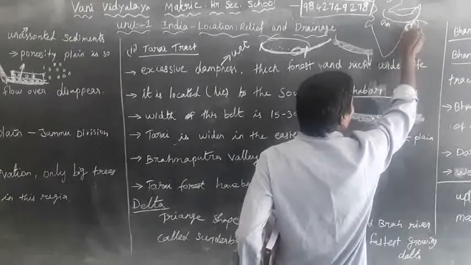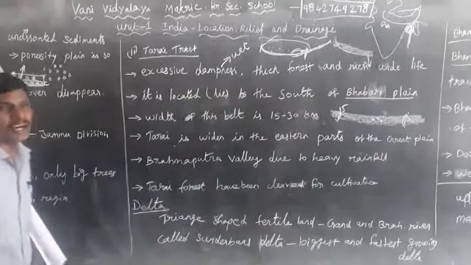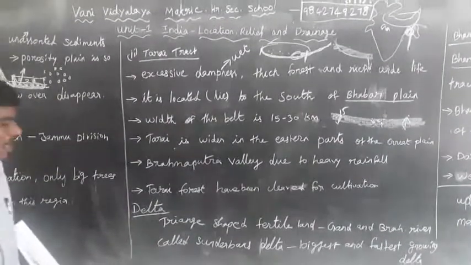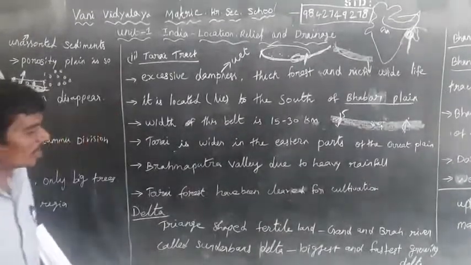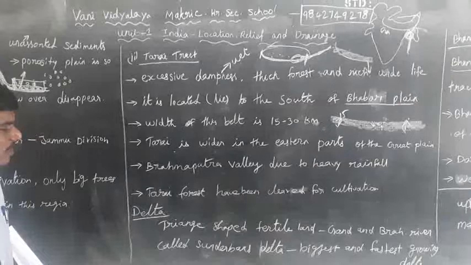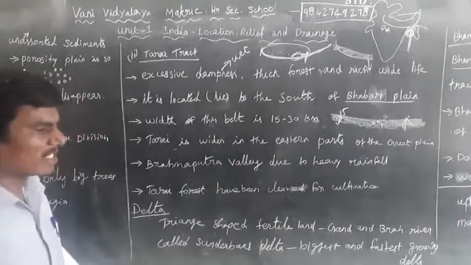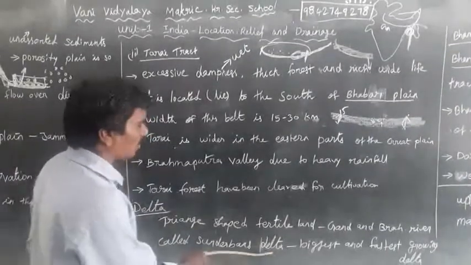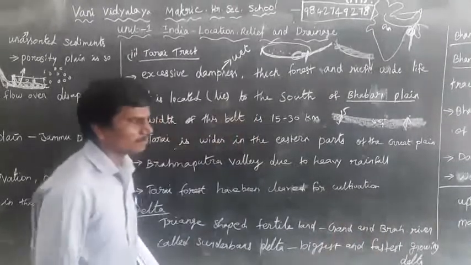The region is the Sundarbans, located in West Bengal. The largest delta in the world is the Sundarban, also known as marshy land. This plain is the biggest and fastest growing delta.